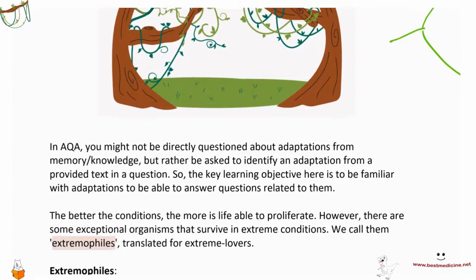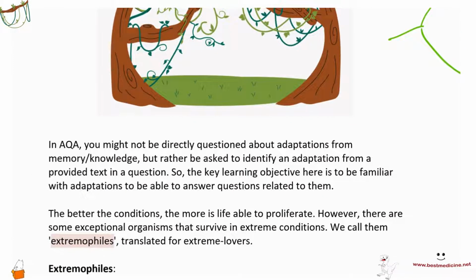So let me just go ahead and quickly emphasize on this. In AQA, you might not be directly questioned about the adaptations, right? Might not be, but might is a weak word, right? They might actually do question you from memory or knowledge, but rather be asked to identify an adaptation from a provided text in a question. So essentially the key learning objective here is to be familiar with adaptations so that you're able to answer questions related to them.